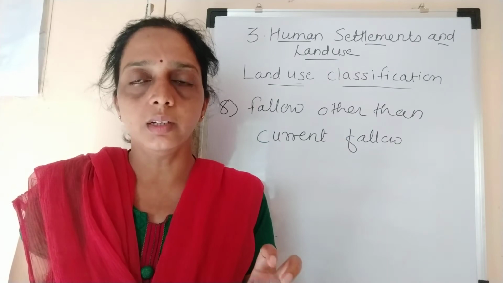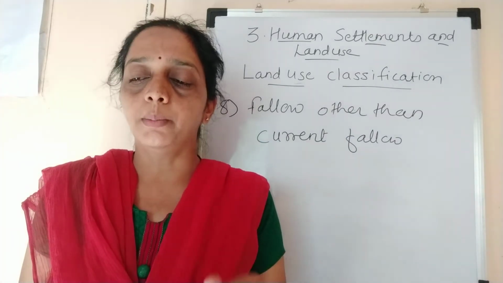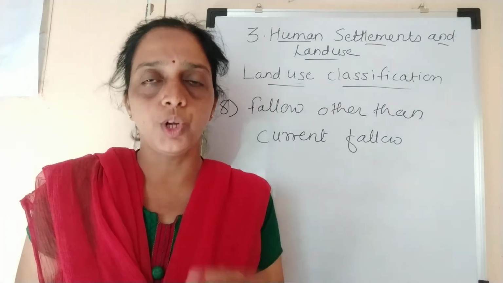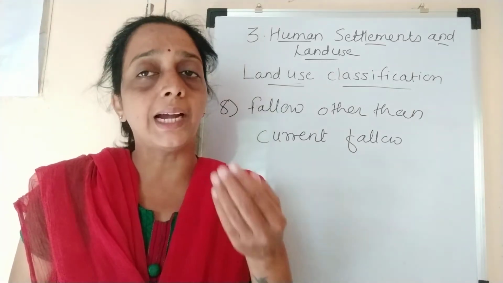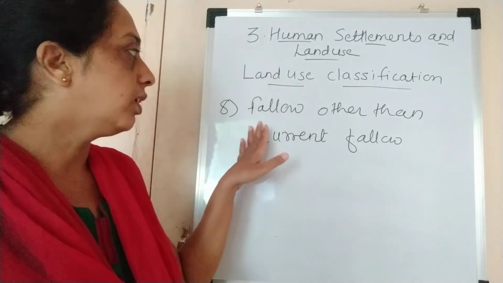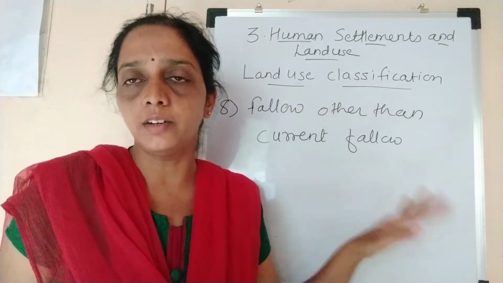But if this land is fallow for more than 1 year and less than 5 years, then this land is called fallow other than current fallow.